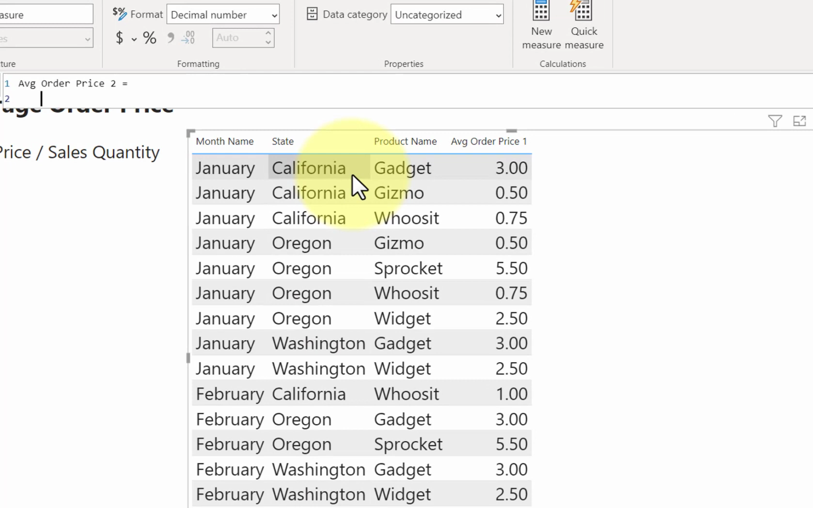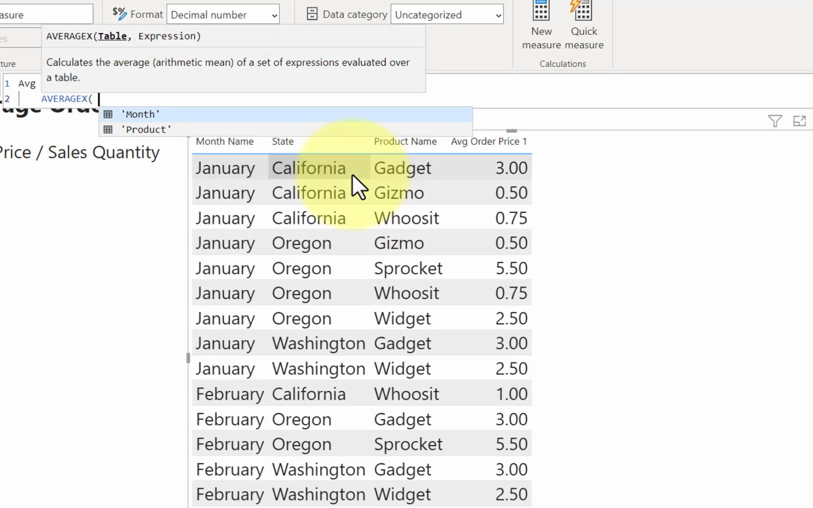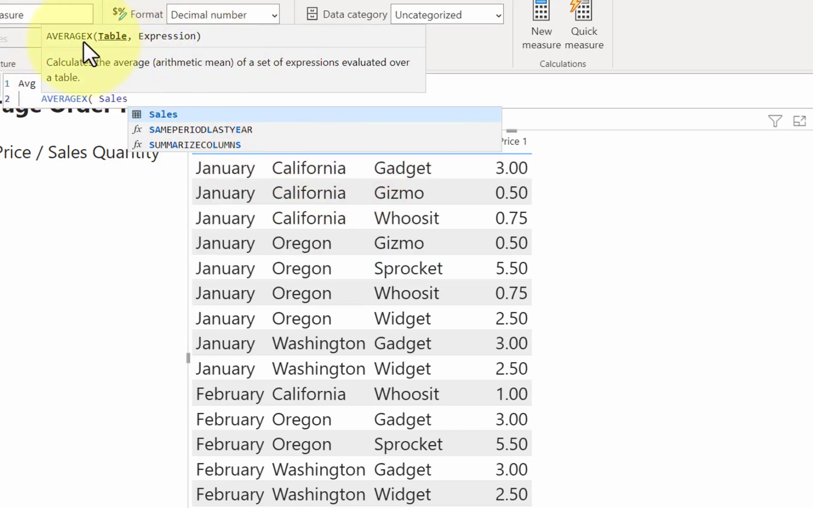And this time I'm going to say I want AVERAGEX across the sales table. You can see here that this iterator function takes a table. It doesn't have to be the name of a table. It could be a function that returns a table, and that table object could be summarized or grouped somehow in a more complex expression. But we're going to take every single row in the sales table, and one by one, we're going to calculate an average, and then take that average across all of those rows.